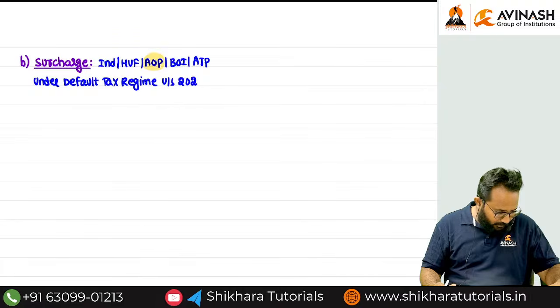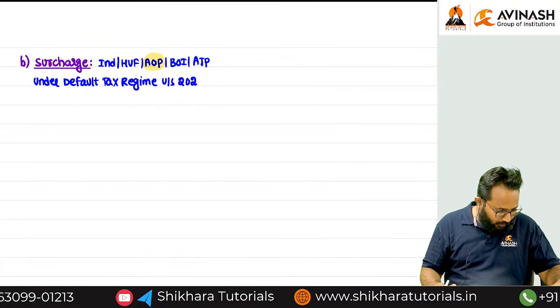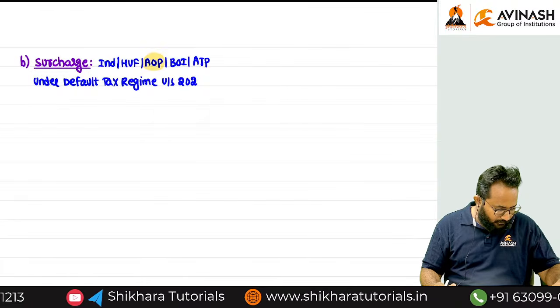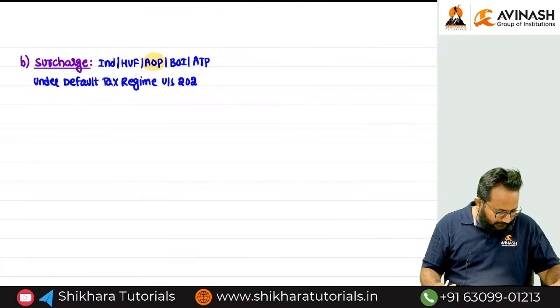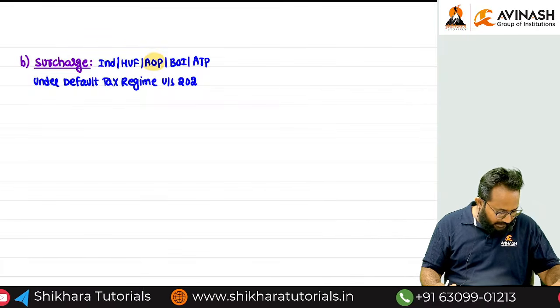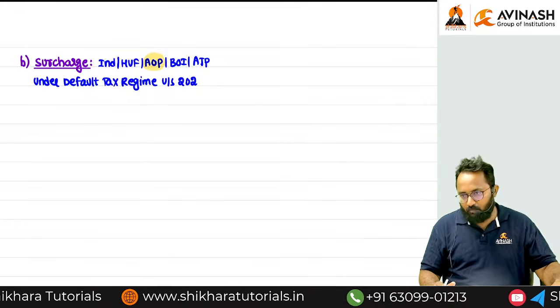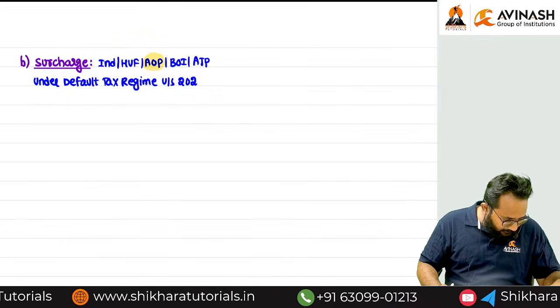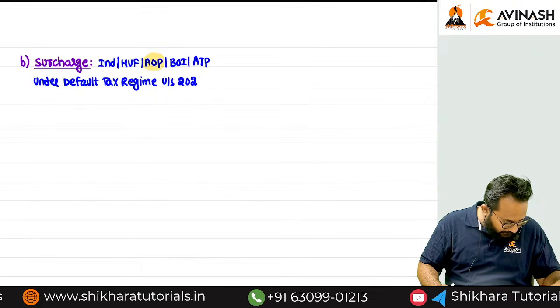If that AOP consists only of companies as members. Give me 1 minute. I will find the exact wording in the new Act.